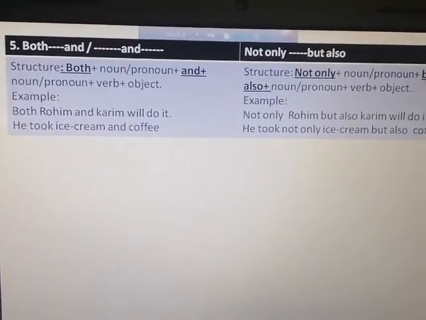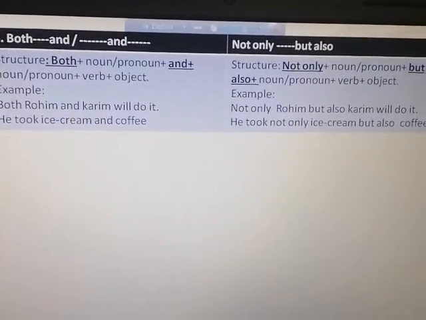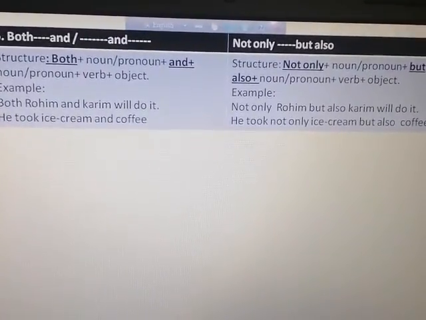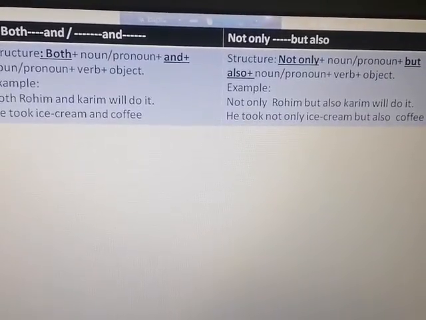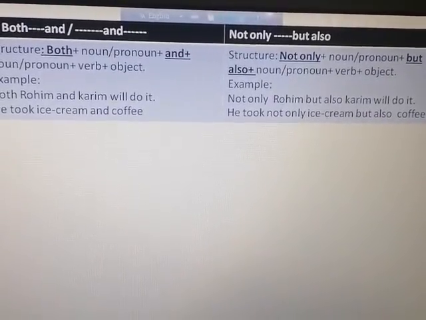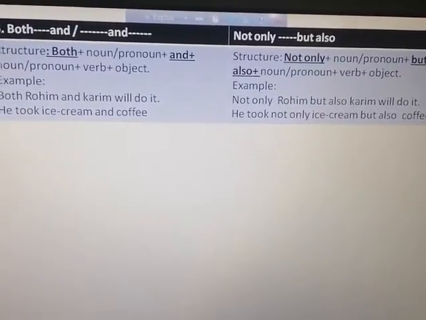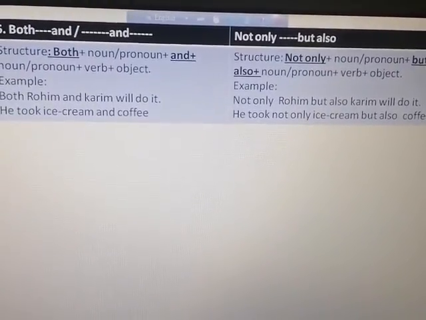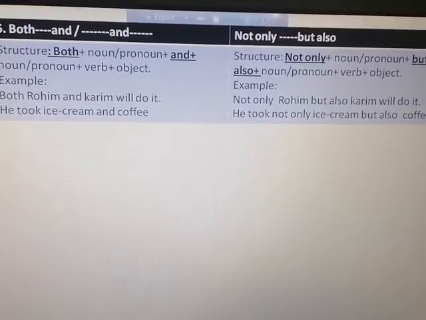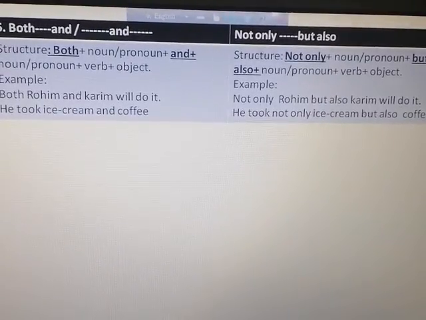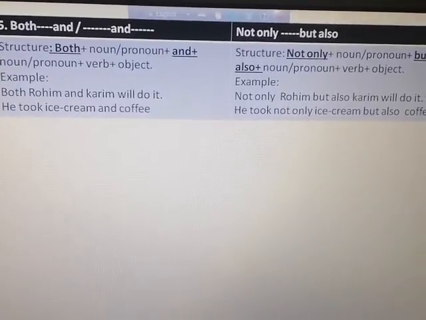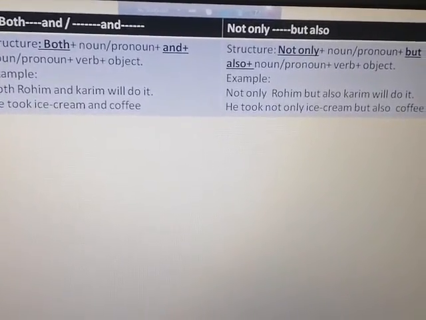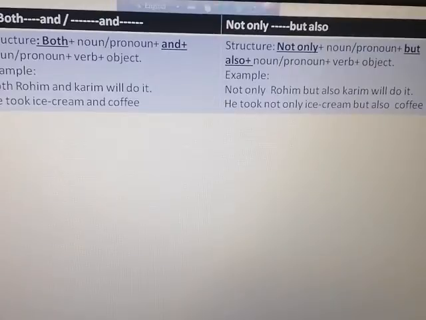If you make the sentence negative, in the place of both you can use not only, and in the place of and you can use but also. Okay, so remember that both dot or and is turned into not only but also. Okay, an example: both Rohim and Korim will do it. Not only Rohim but also Korim will do it.